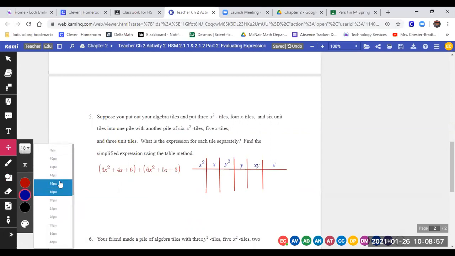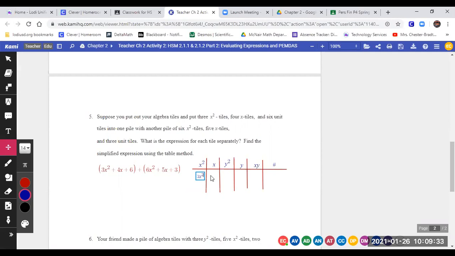I'm going to be a 14 for that. What is the first piece I'm going to put, and where am I going to put it? Tell me what it is and what column it's going to go into. So what's the first piece we're going to pick? And what column is it going to go to? The first column, x squares. Okay. So 3x to the second power.